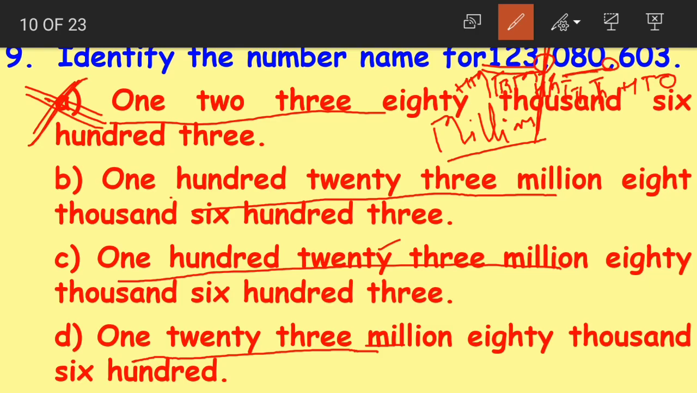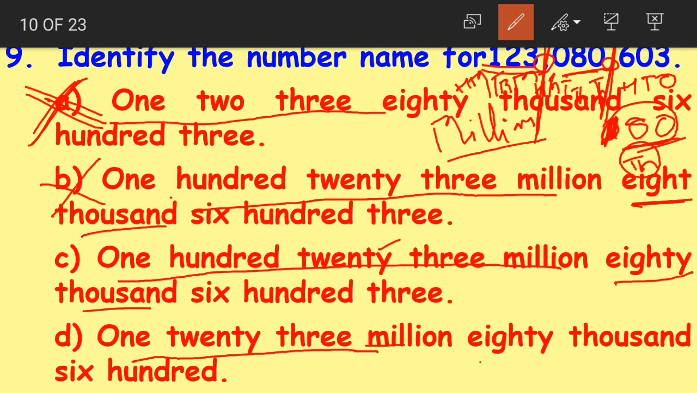Moving on, we have 080, right? As I said, when 0 comes in the first place, we do not read it. 080 becomes 80. Now it is in which period? 080 is in the thousands period. So we read it as 80,000. When we look at option B, here we have 8,000. So this is wrong. In option C we have 80,000, and even in option D we have 80,000.